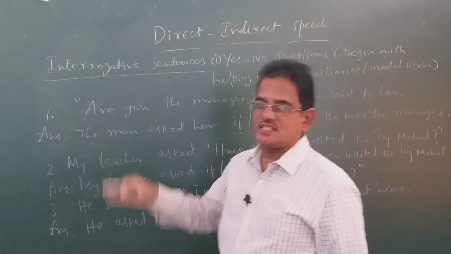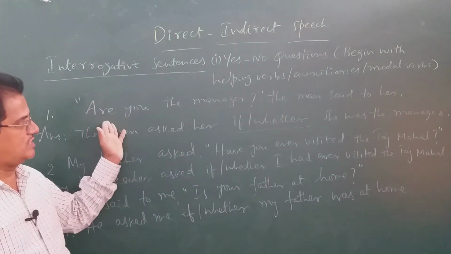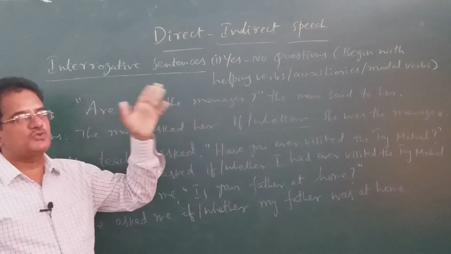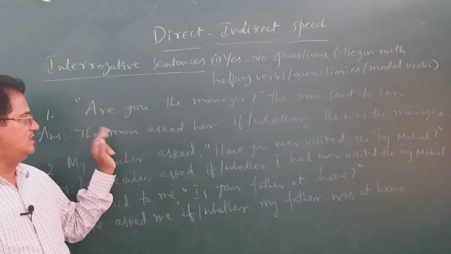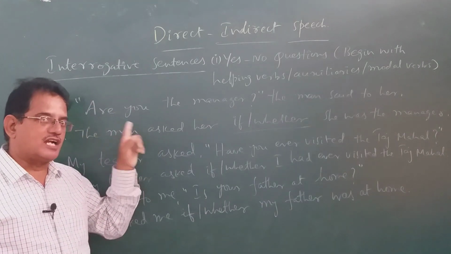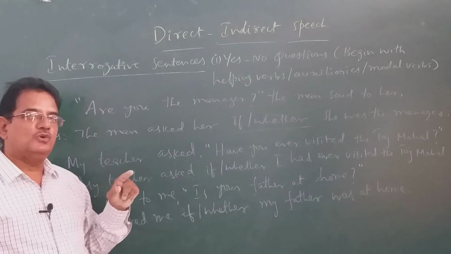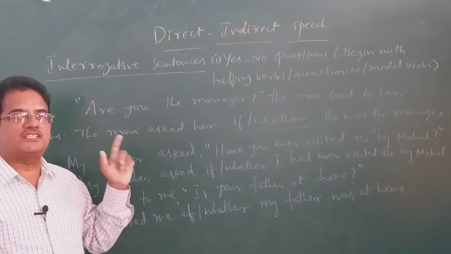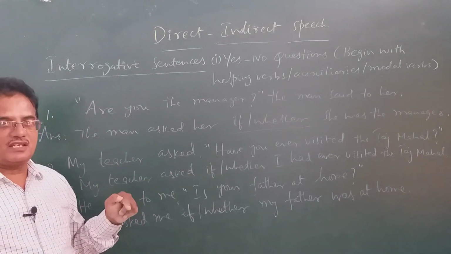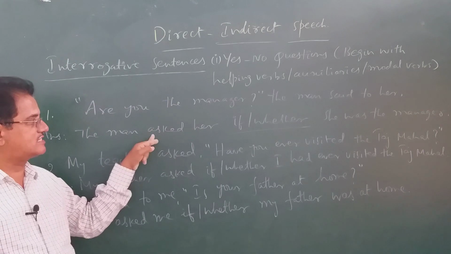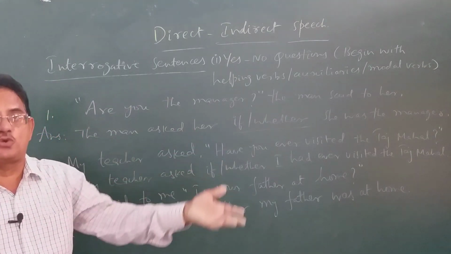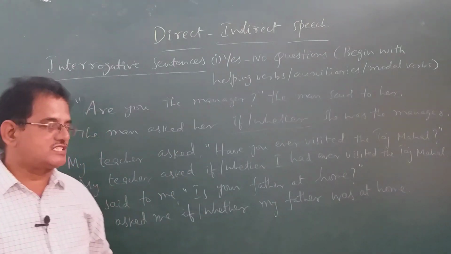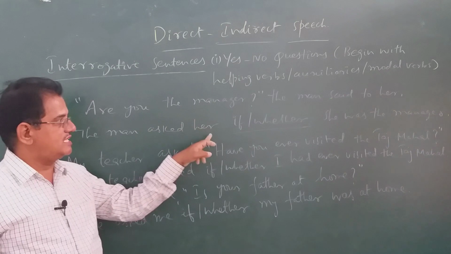See, look at this sentence. "Are you the manager?" It's a yes or no question because such questions are answered with a yes or no. The man said to her. This is a yes or no question. When "said to" is used in assertive sentences, we change "said to" into "told." The same thing in interrogative sentences, we should write "asked," because a question is asked, an answer is told. You understand? Question is always asked, answer is always told. That's the reason why we write: the man asked her.